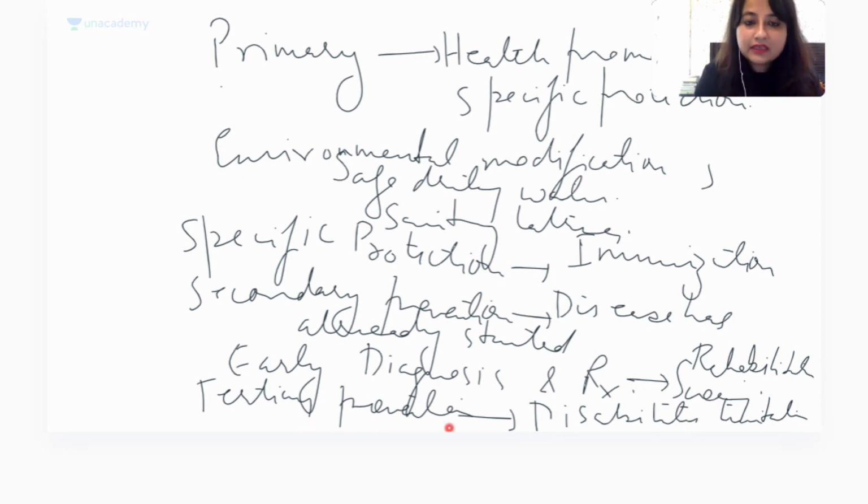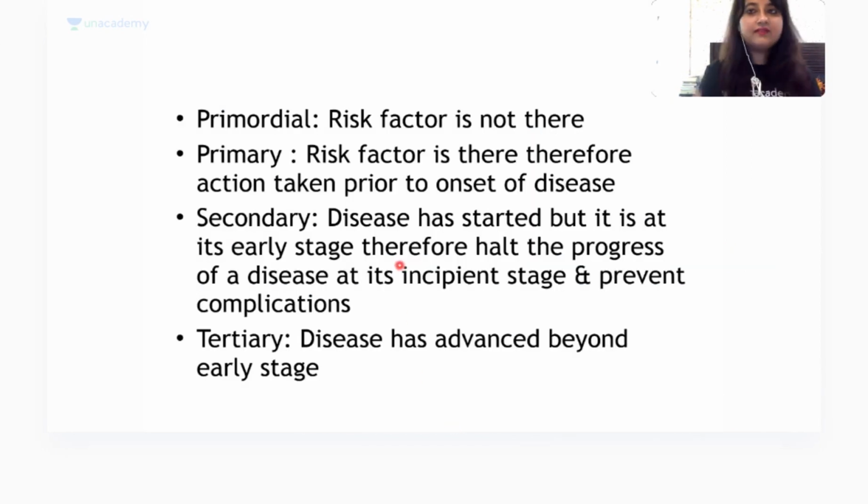Now we'll come to our MCQ, or you can just read here once. Primordial is risk factor is not there. Primary is risk factor is there, therefore action taken prior to the onset of disease. Secondary है, disease has started but it is at its earliest stage, therefore we halt the progress of a disease at its incipient stage and prevent complications. And tertiary is disease has advanced beyond early stage.